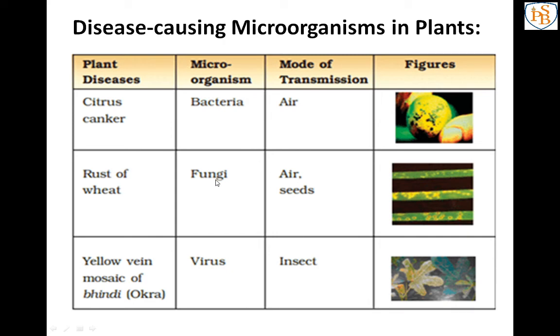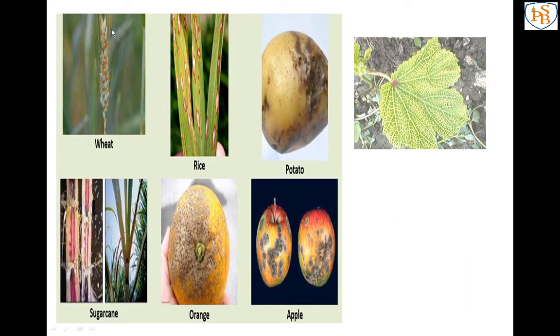Next disease caused by microorganism in plants is rust of wheat, which is caused by fungi, and the mode of transmission is air and seeds. Seeds means if we are not taking good quality seeds. I have mentioned in crop production the sowing of seeds. When we start sowing seeds, we have to check the quality of seeds. If the quality of seed is not good, rust of wheat occurs, means the rusting of the plant just started, corrosion started. Have you seen any metal when you keep it outside, that metal starts rusting? The same happens with the plant.